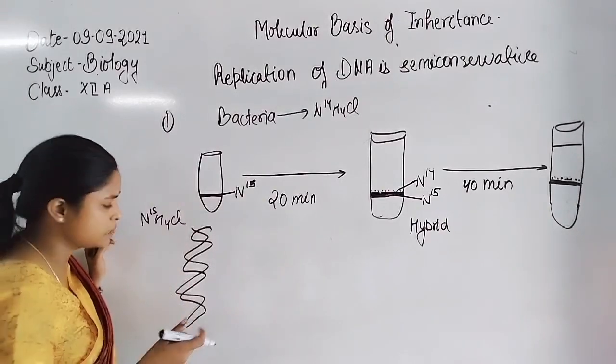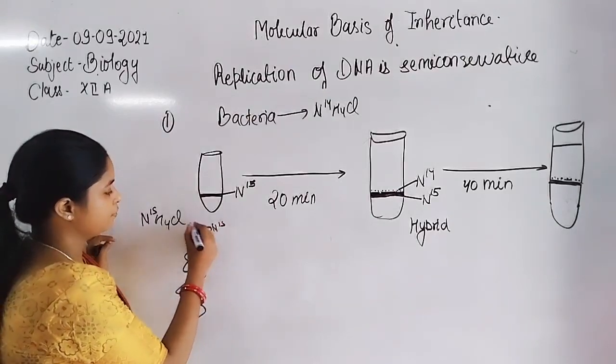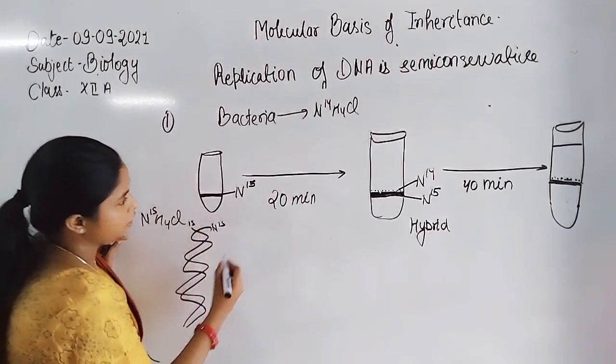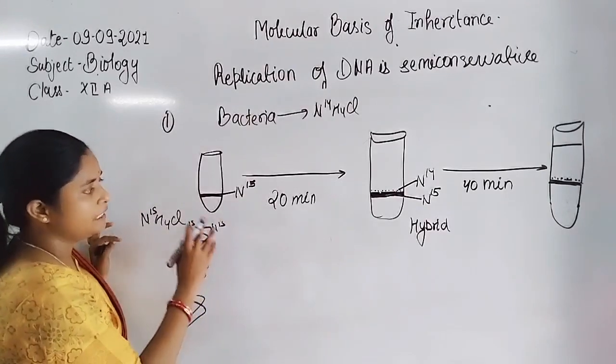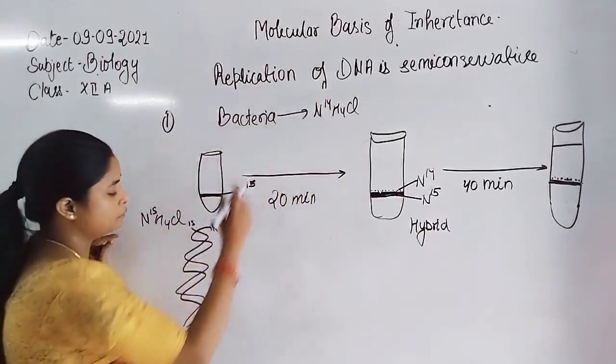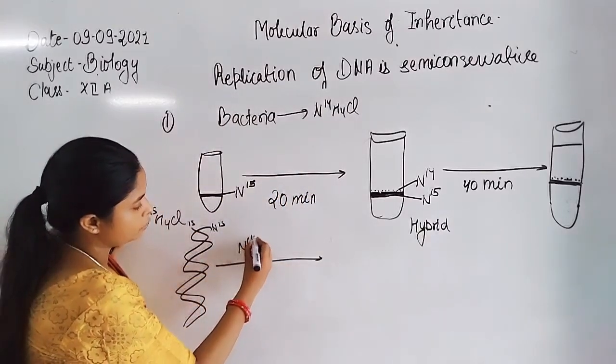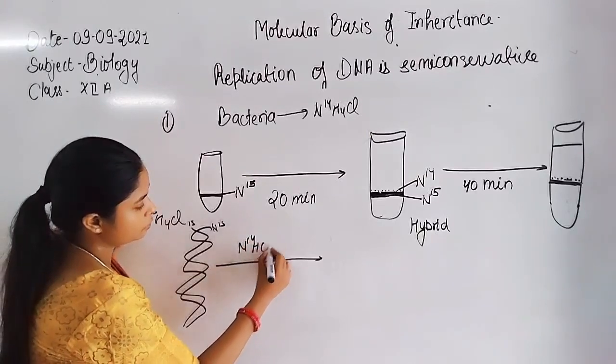So both strands have N15 and N15. After 20 minutes, they transfer the bacteria into N14 ammonium chloride. So what happened in the N14 ammonium chloride?